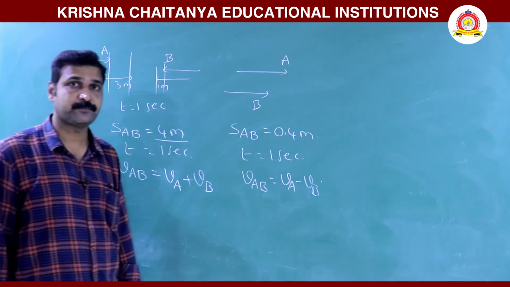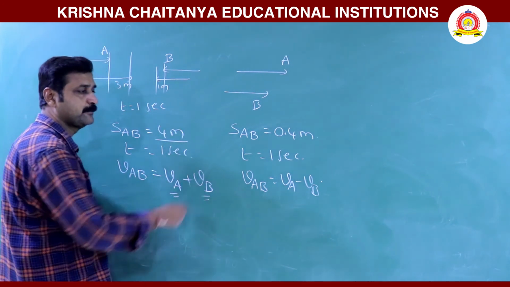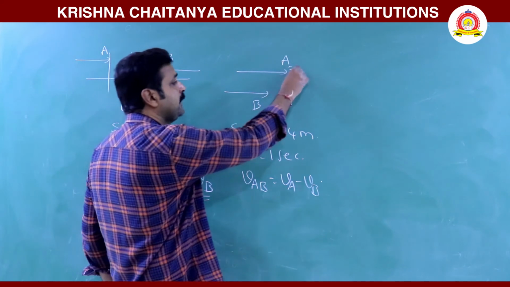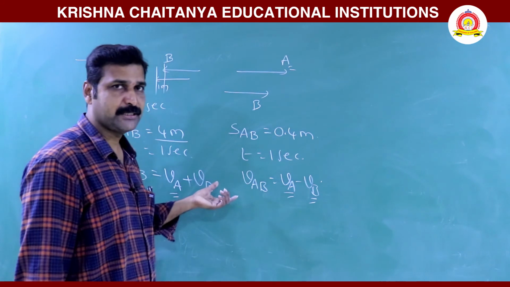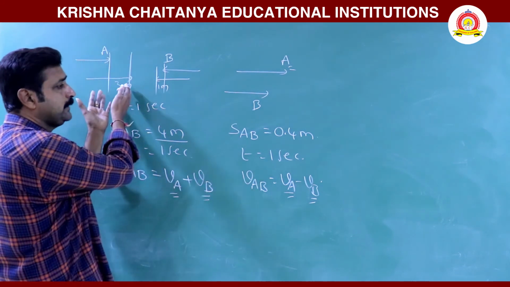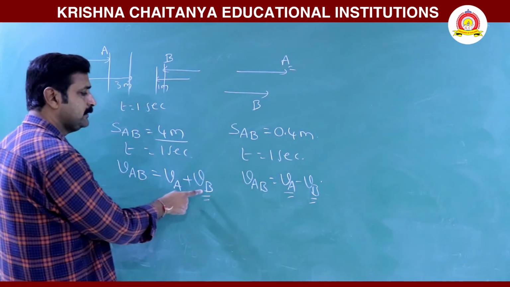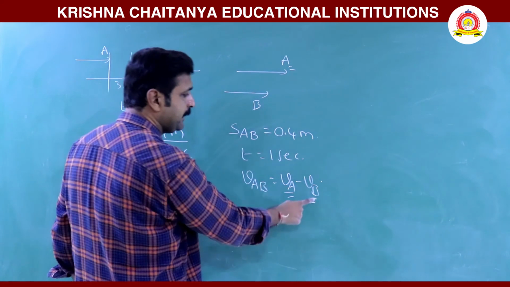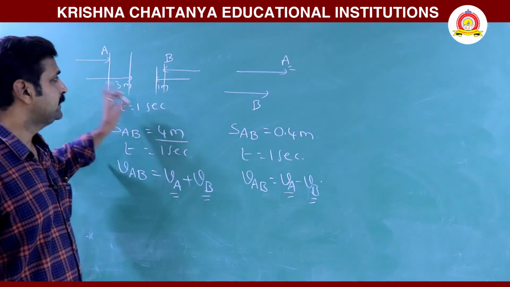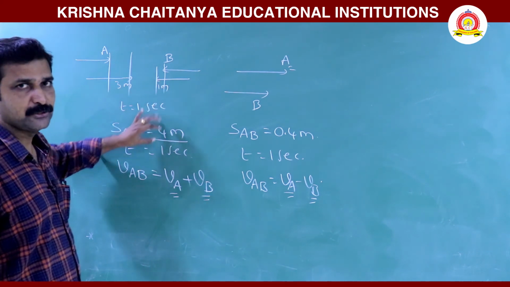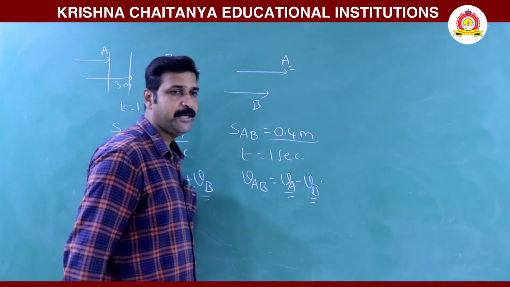Now you are asked: when they are in opposite direction, they are moving with the same velocities as when they are in the same direction. Means in opposite direction A has VA, in same direction A has VA. In opposite direction B has VB, in same direction B has VB. But here the separation is reduced quicker since they are in opposite directions. So in 1 second, 4 meters it is reduced. Here in 1 second it is reduced by 0.4 meters.